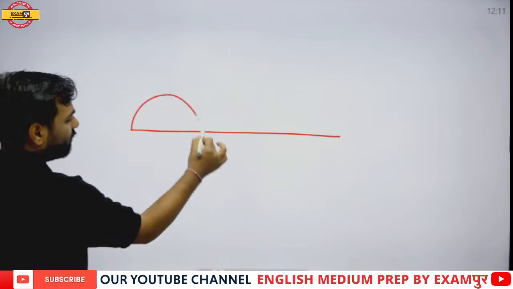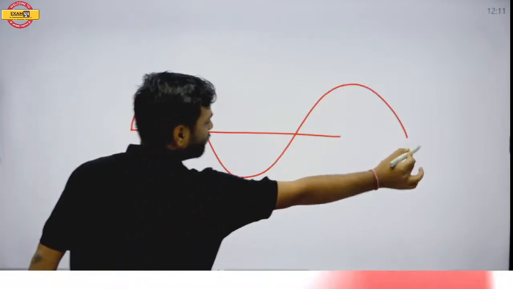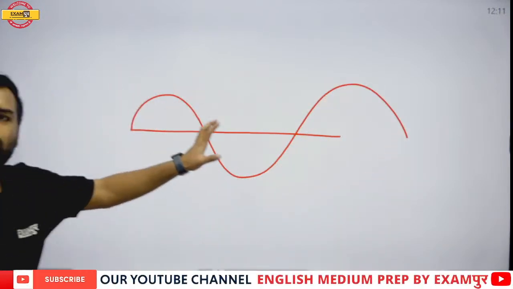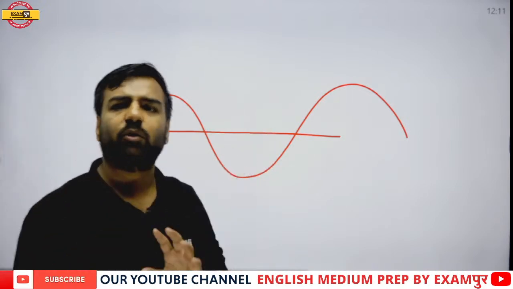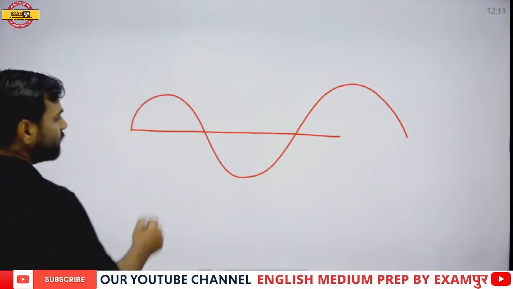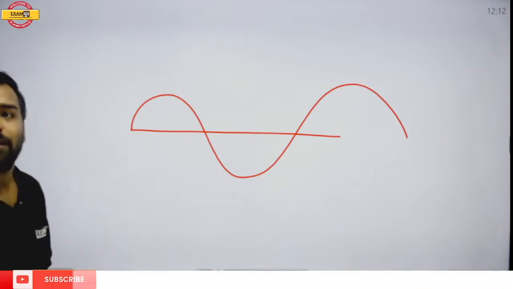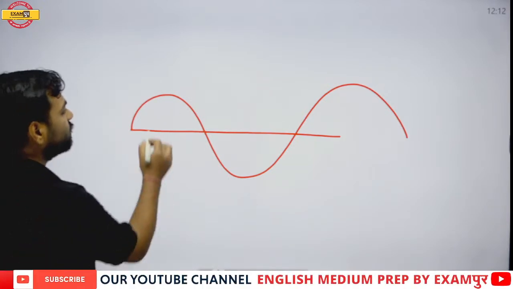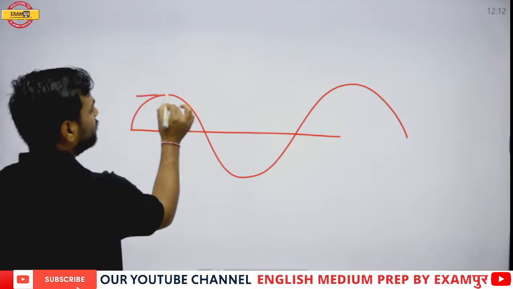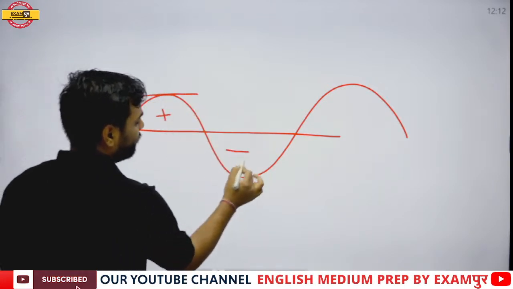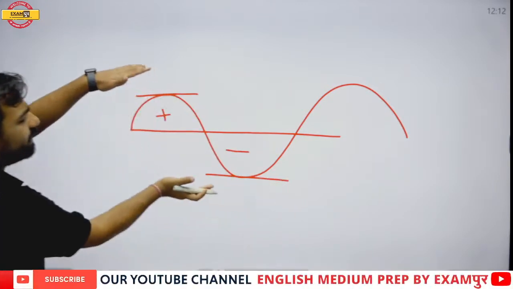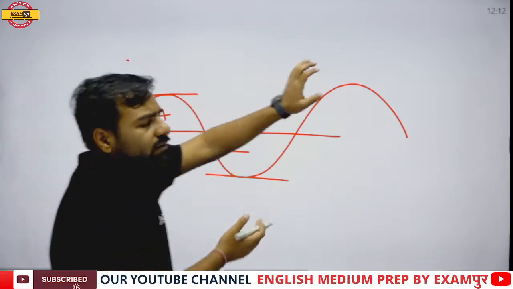When we are talking about a wave, it is actually in this manner. Correct? We are talking about a sinusoidal wave, so that we can clear up all the concepts. Just have a look. If someone asks you, sir, what is amplitude? Fine. So what you can say, see, I tell you, this is the positive cycle and this is the negative. And these are crest and trough. Fine. Which is actually moving forward.